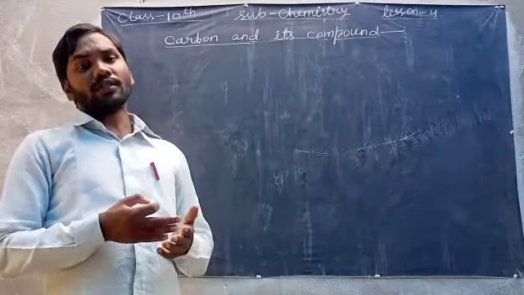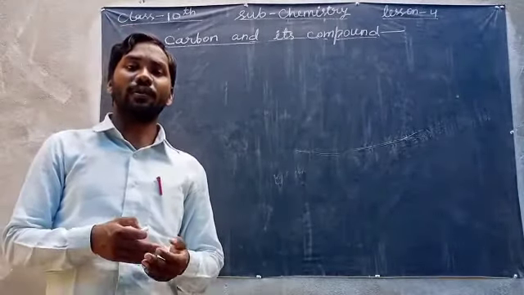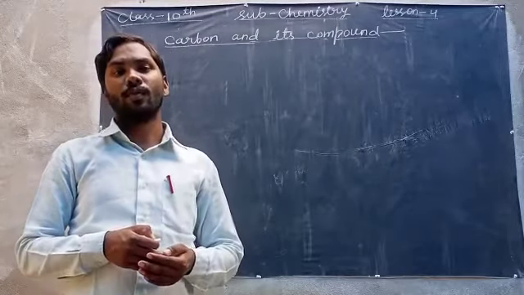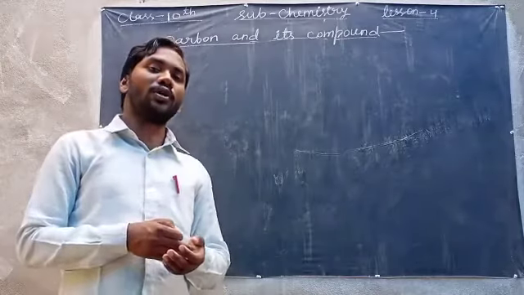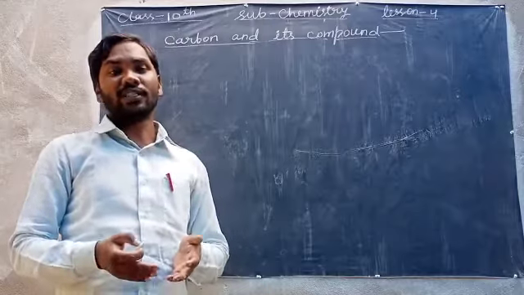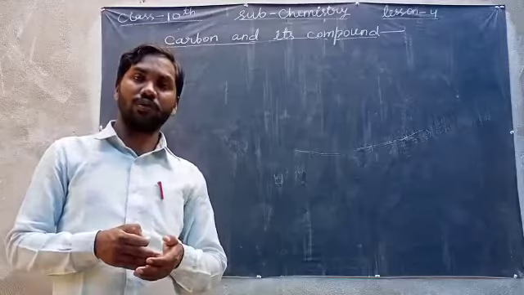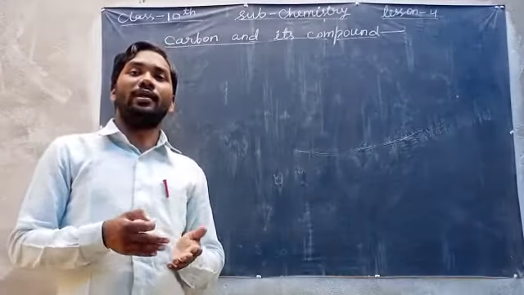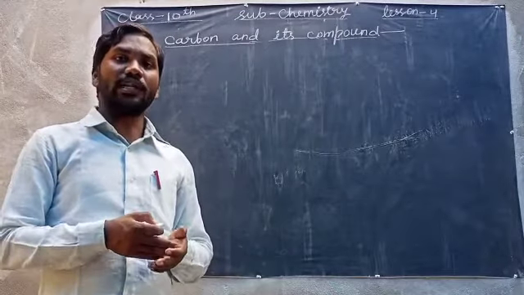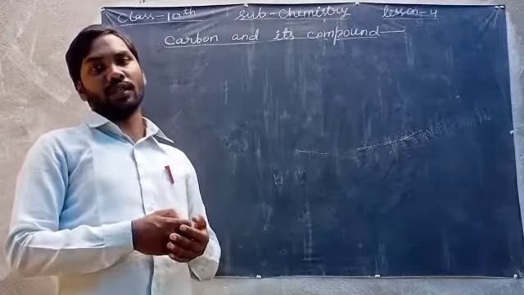In the universe, either in air or in earth, carbon is found in very small amounts, but it is very important because it forms many compounds, and these compounds are very useful for us. In element form, carbon is found as diamond, graphite, coke, coal, charcoal, etc.